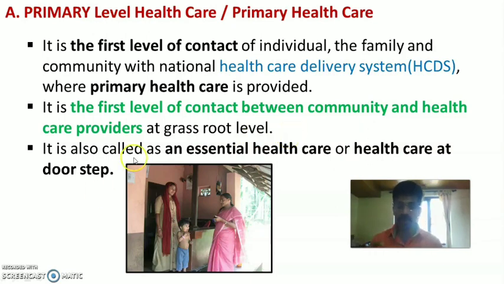Primary level of healthcare is also called essential healthcare. It is very essential to the public, to the individual, family and community. So it is also called essential healthcare or healthcare at their doorstep. Here the health workers go to the home of the particular individual, family and community, and render the health services in the community setting. That is called essential healthcare, or healthcare at their own doorstep.